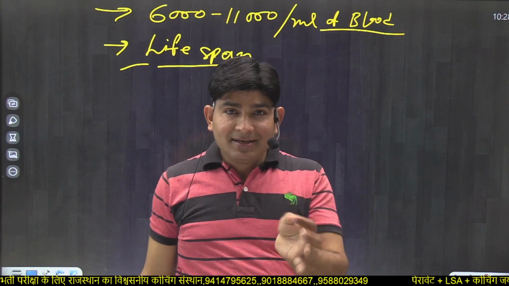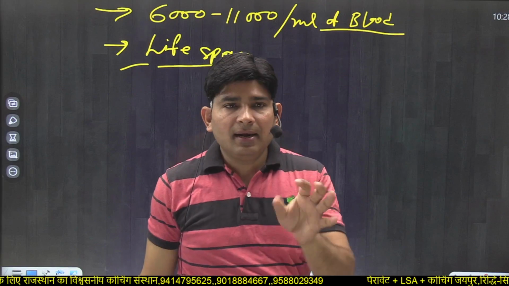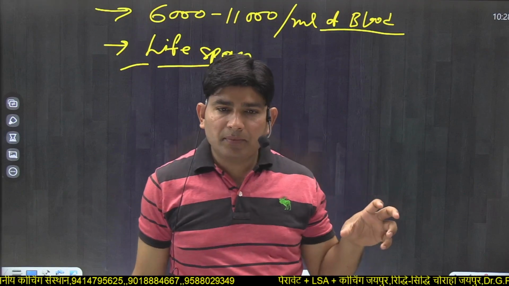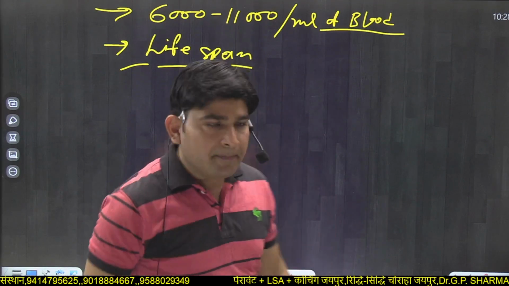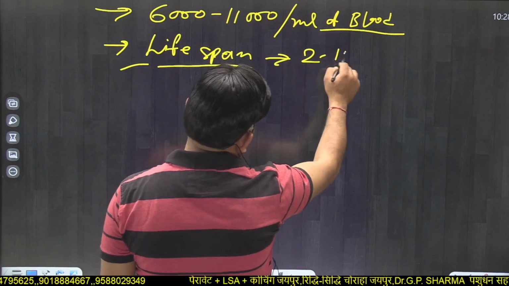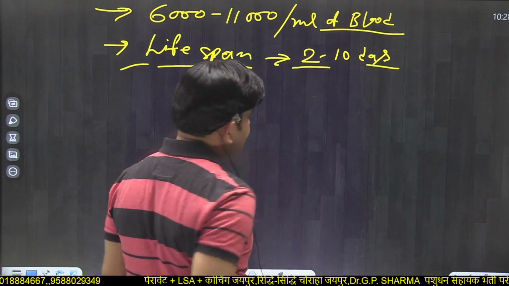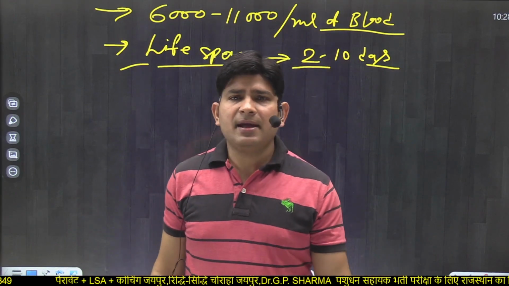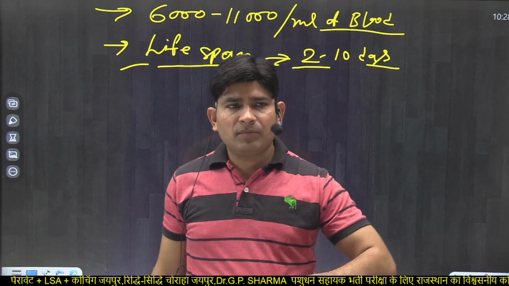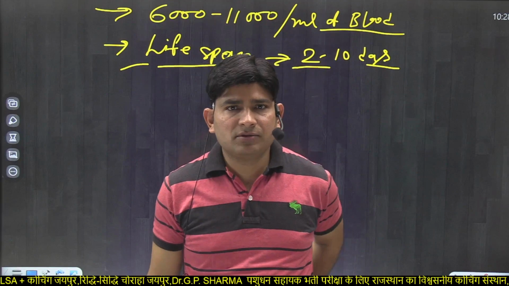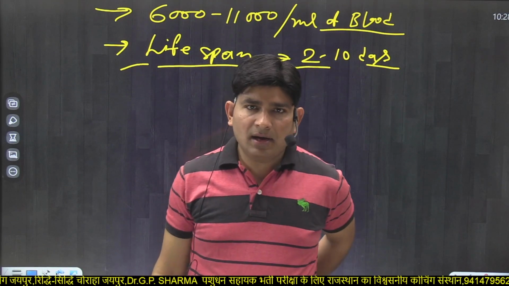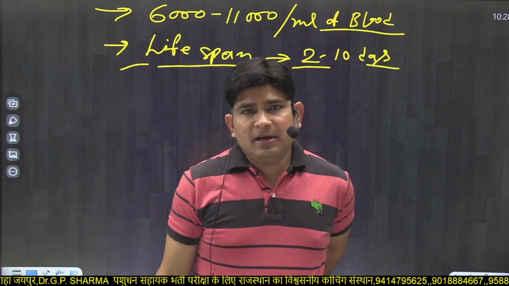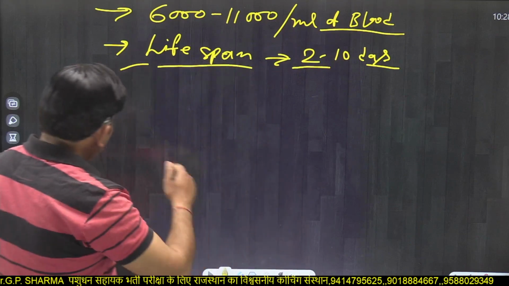It is 2 to 30 days, but 2 to 10 days is better among all the data. Lifespan is about 10 days, because WBC has no fixed lifespan, because it has many types. Some WBCs, when they perform phagocytosis activity, their lifespan decreases.